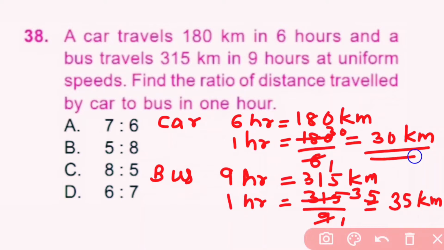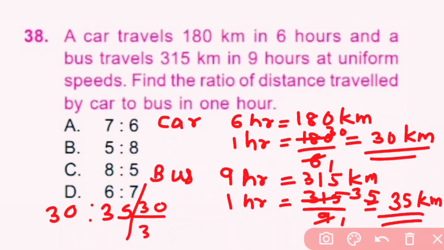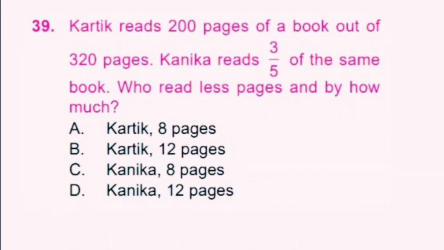So car 30 and bus 35. Ratio means 30 by 35. 5 sixes are 30 and 5 sevens are 35. So ratio will be 6:7. So here D is correct answer.